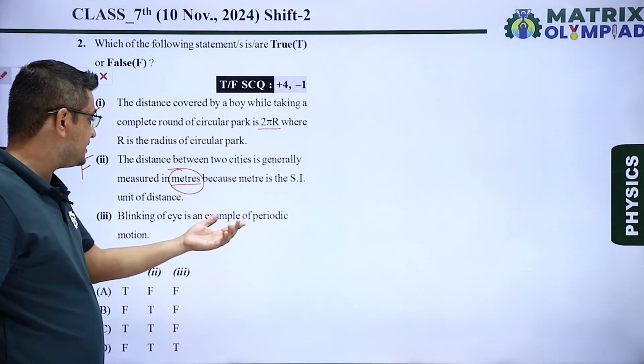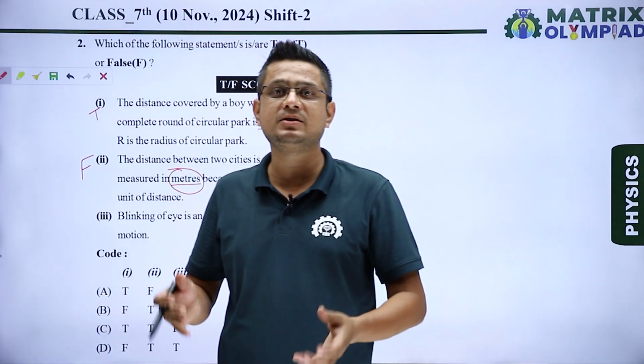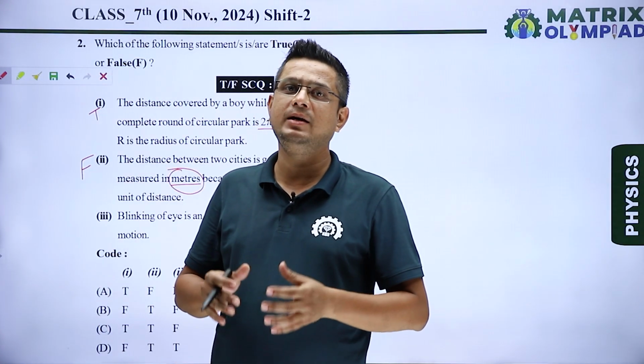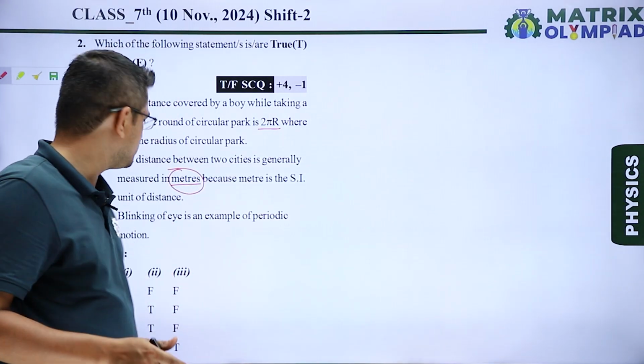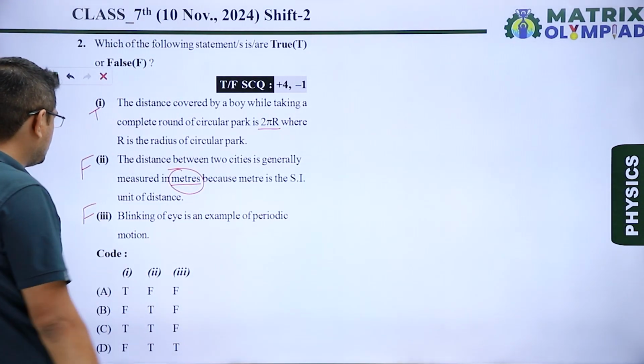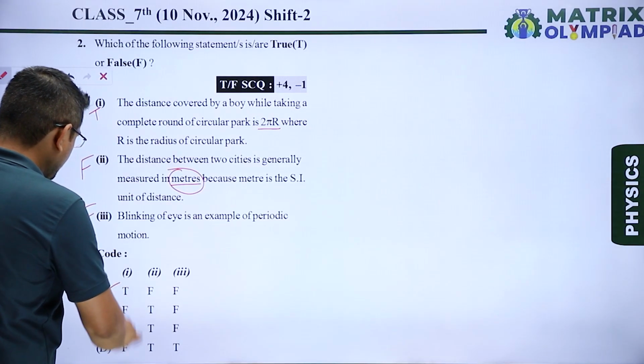Blinking of eye is an example of periodic motion. What is periodic motion? Which repeats itself in a fixed time interval. But blinking of eye does not repeat in a fixed time interval, so it is a type of random motion. So this is also a false statement. Correct code is true, false, false. That means option A is our correct answer.